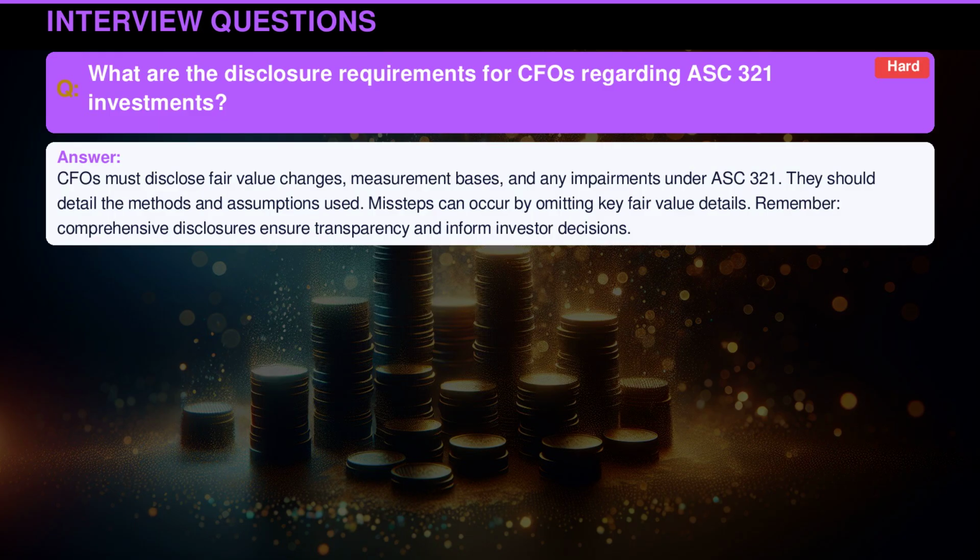CFOs must disclose fair value changes, measurement bases, and any impairments under ASC 321. They should detail the methods and assumptions used. Missteps can occur by omitting key fair value details. Remember, comprehensive disclosures ensure transparency and inform investor decisions.